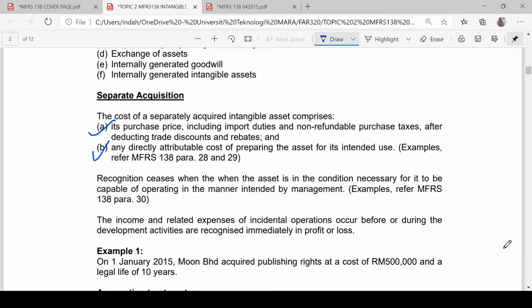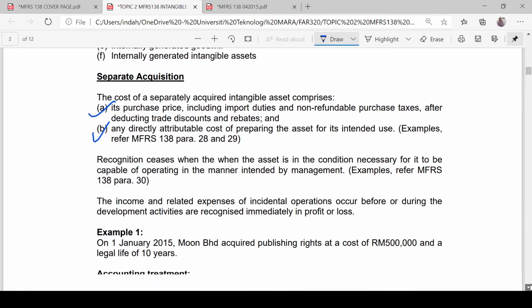The income and related expenses of incidental operations that occur before or during the development activities are recognized immediately in profit or loss. Alright, so let's look at one example here.